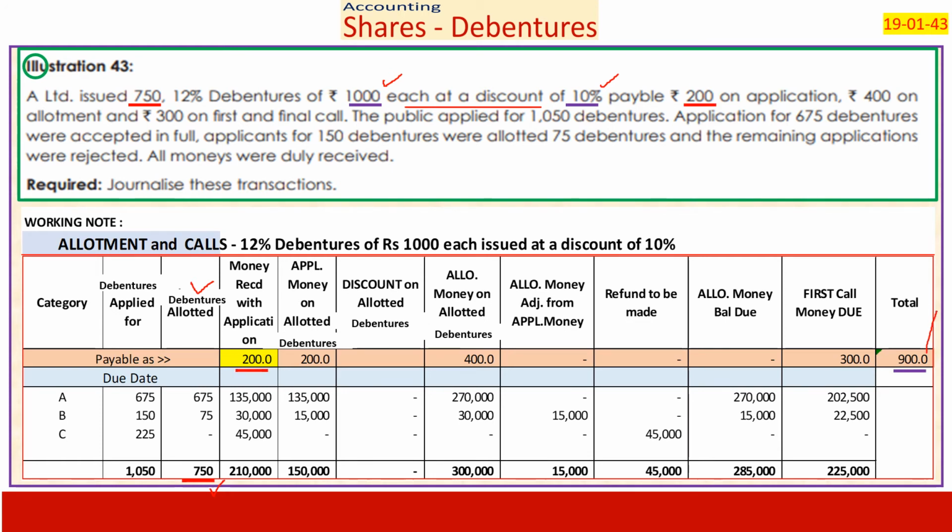Payable 200 on application, 400 on allotment, and 300 on first and final call. 200 plus 400, 600 plus 300, 900, and there is a discount of 100. That is 10% discount. Public applied for 1,050 debentures. Application for 675 debentures was accepted in full, meaning they were allotted shares fully, 100%.